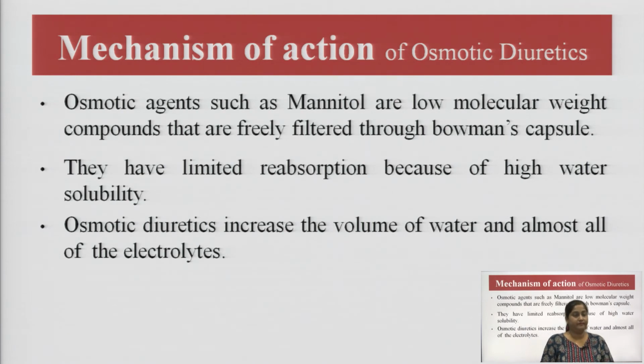How do these work? Osmotic agents such as mannitol are very low molecular weight compounds and they are freely filtered through the Bowman's capsule. Hence, they have very limited reabsorption because of their high water solubility, and osmotic diuretics increase the volume of water and almost all the electrolytes. So, it is very important for these osmotic diuretics to be highly water soluble, so that they can be easily filtered through the Bowman's capsule to the glomerulus and ultimately reach the site where they work. The osmotic agents such as mannitol work like this only.